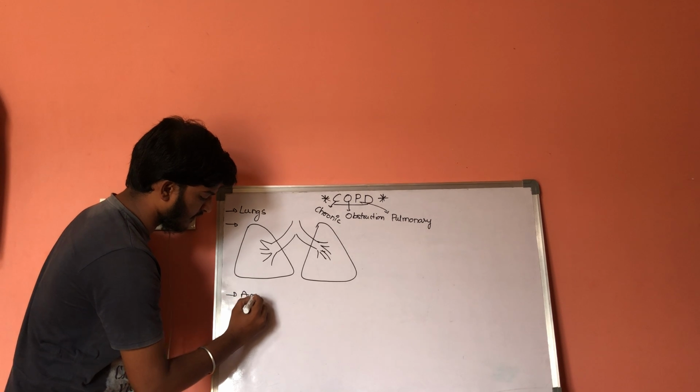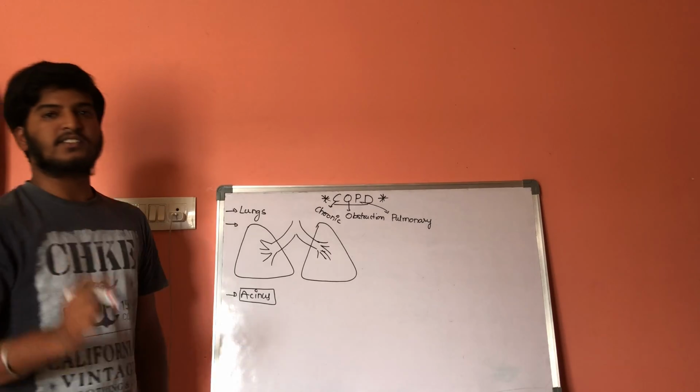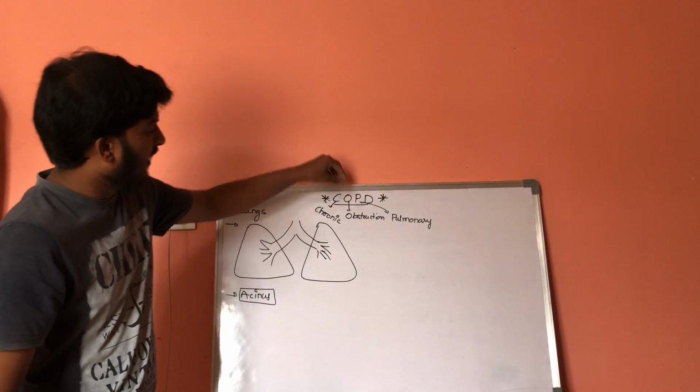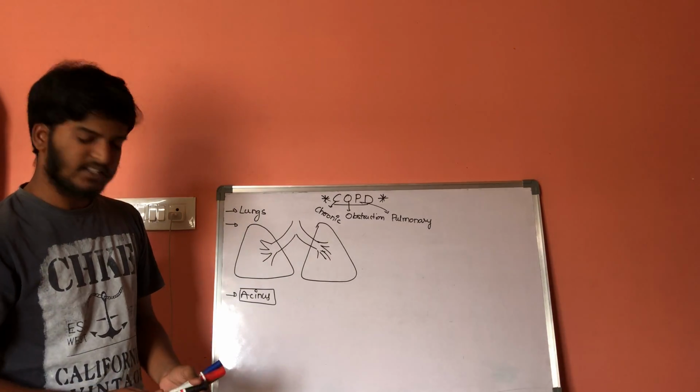That is acinus. Acinus is a special term to be remembered by a good student in COPDs. What is acinus?